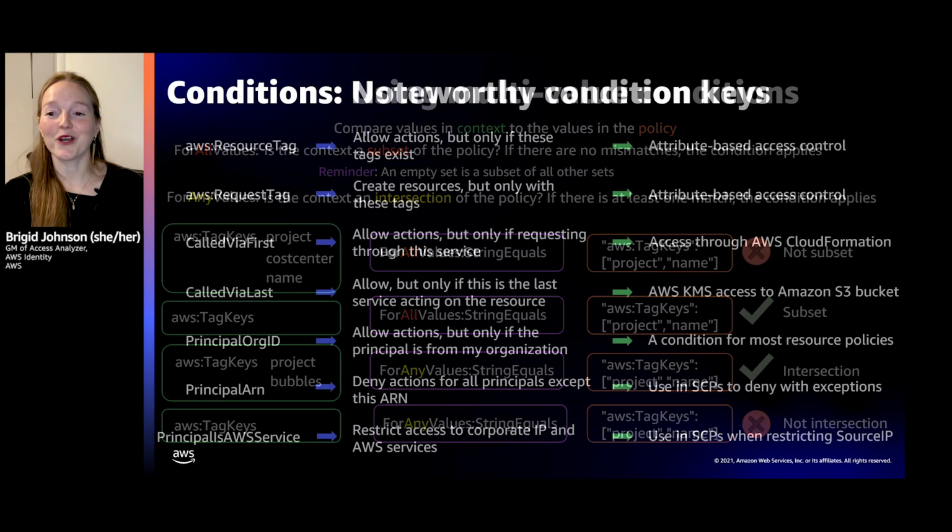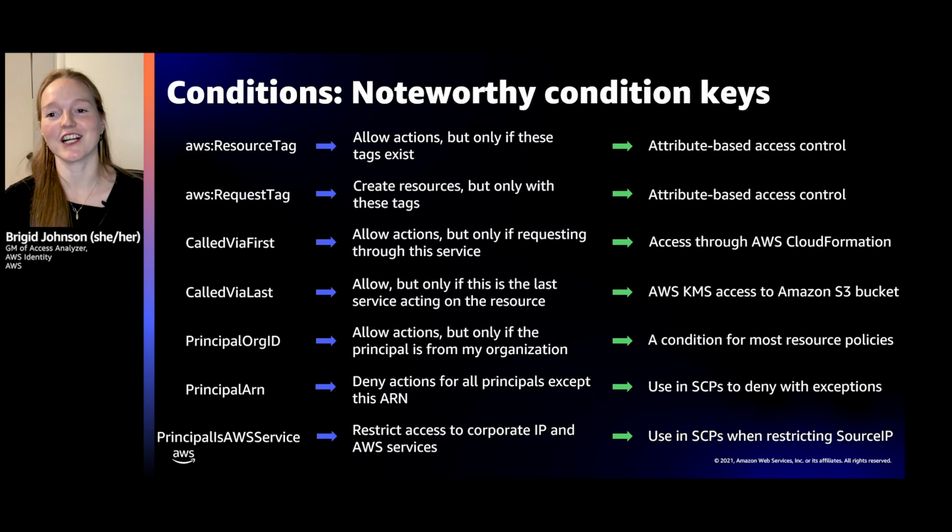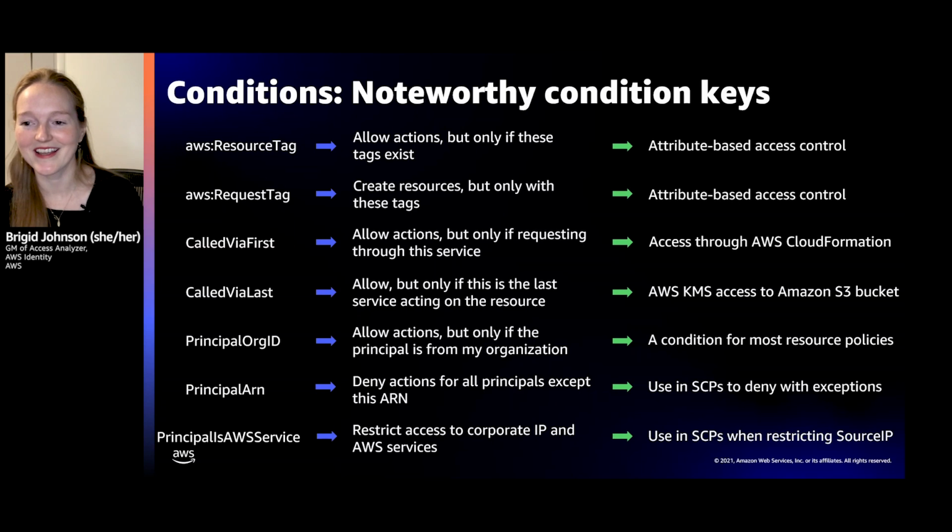And so what are the noteworthy condition keys here? These are my favorite. You have resource tag and request tag. These are for when you're using attribute-based access control. Called via first and last. This is when you're actually going through different AWS services and you want to say, hey, this is allowed, but only through CloudFormation. Or, hey, this access is granted as long as KMS is working on that S3 bucket.